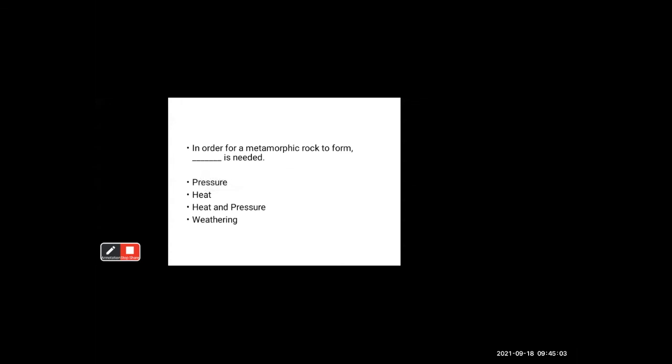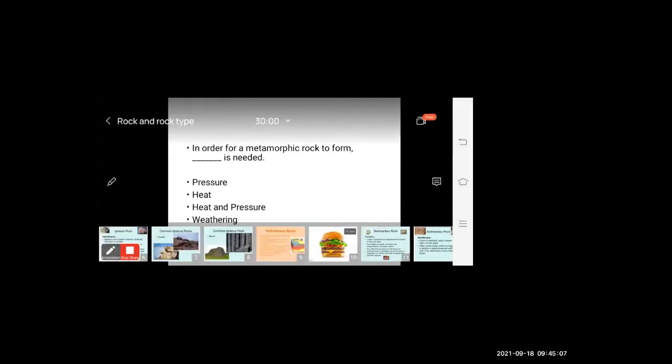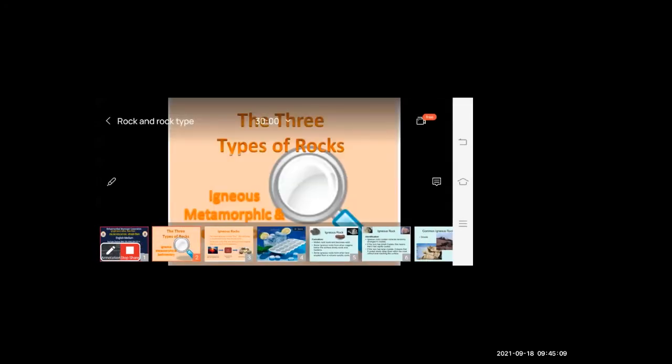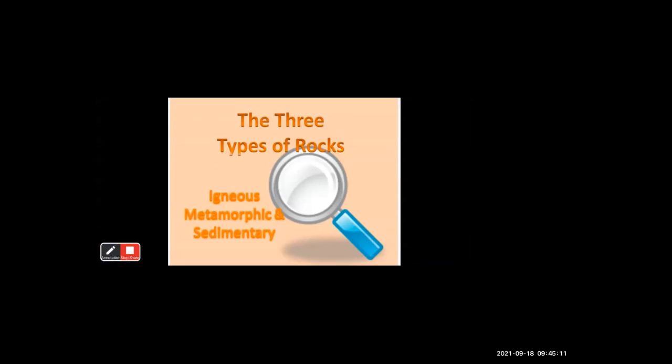I hope students, you all have understood these three types of rock. Have you or not? Yes, teacher.